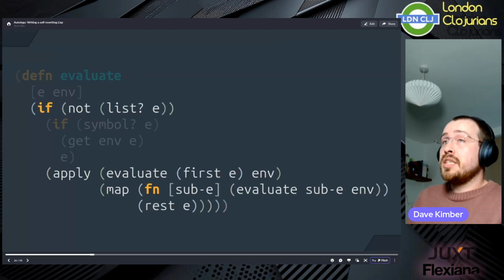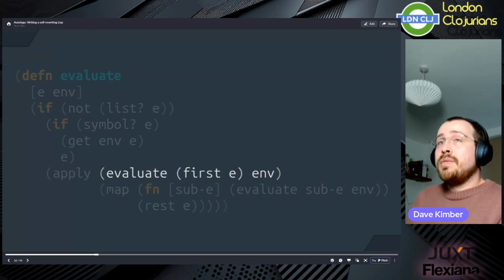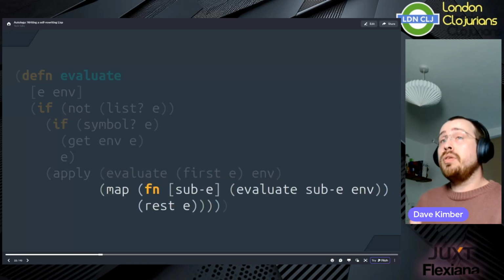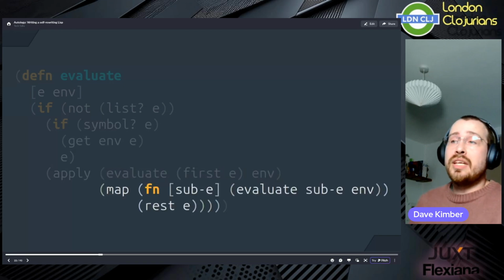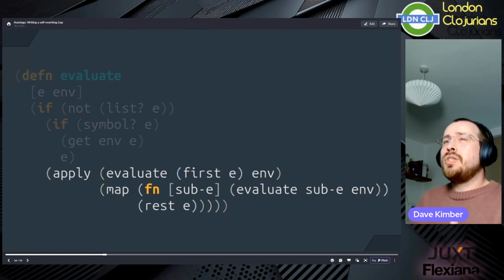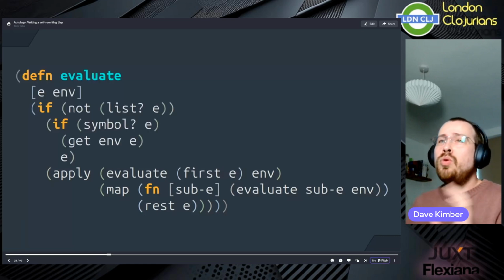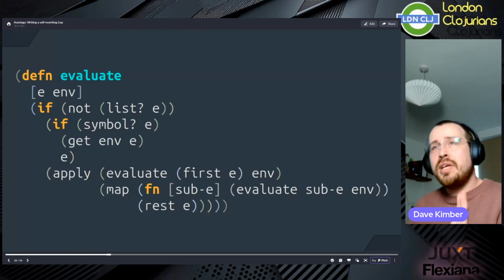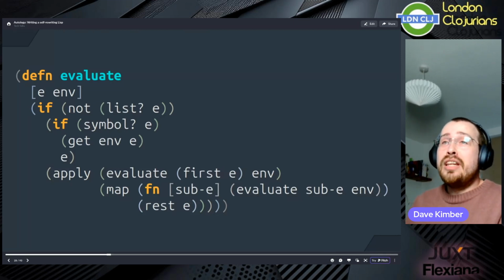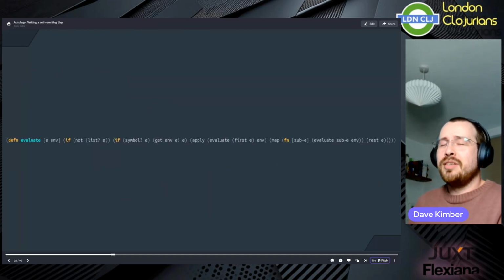If we are dealing with a list expression, well, we're going to do 3 things. First of all, we're going to evaluate the first element in the list. We're going to assume that this will return a function. And step 2 is to evaluate the rest of the elements in the list. And step 3 is to apply the function returned by the first element to the values returned by the rest. And that's it. You now know how to write your own Lisp. It's a whole language. It's not a very powerful language, but it is a language. And most impressively, it's only 9 lines of code. Well, of course, this is Clojure, so it's actually 1 line of code, but not very easy to see.